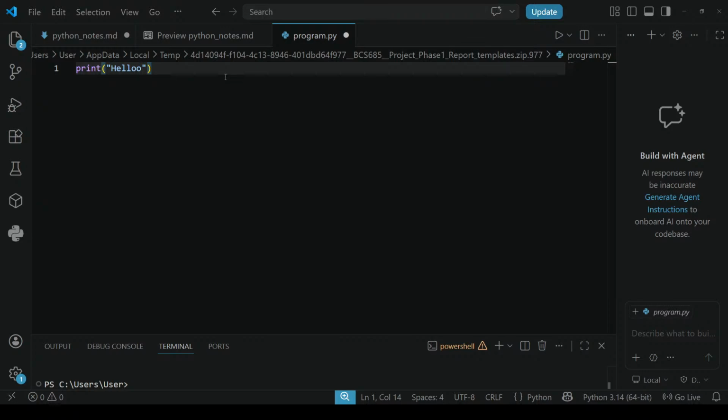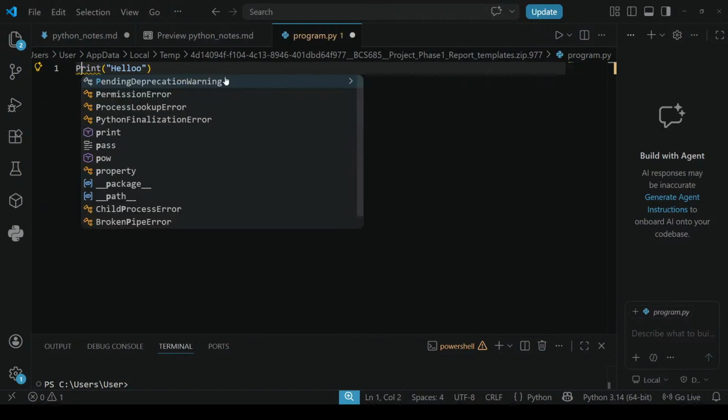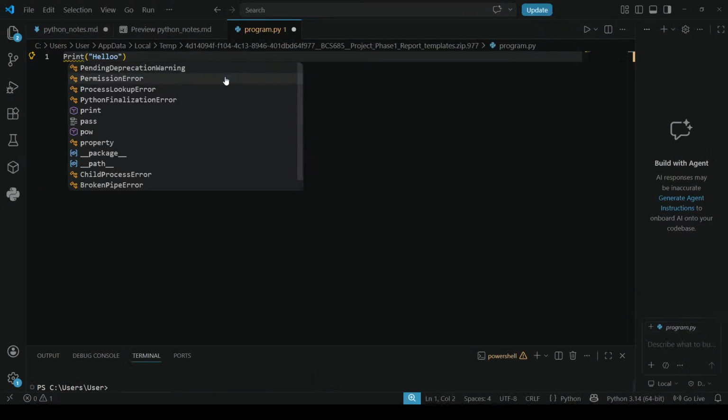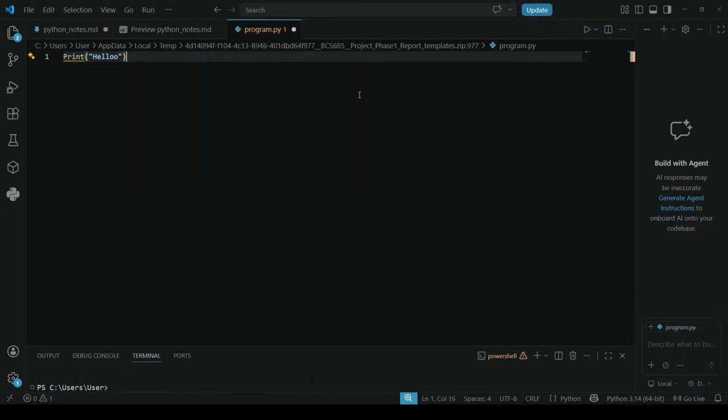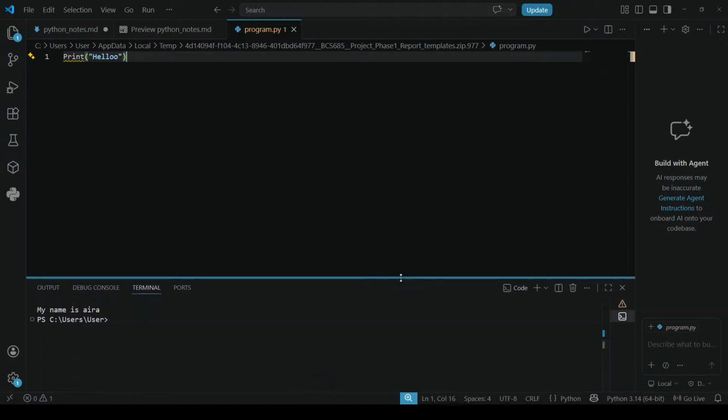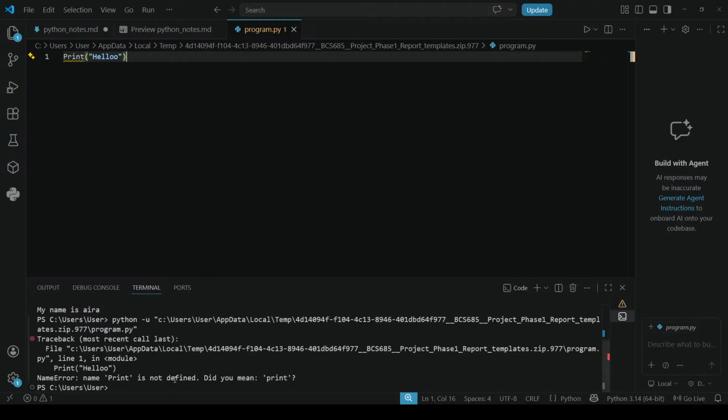Okay, let me show. Let me first give this a capital P. You have seen that capital P, right? If I run this now, it is going to the previous one. Okay, now if I run, see, print is not defined. Did you mean print? It is only showing a small print. It is a capital P, so it won't work. Why? Because Python is case sensitive.